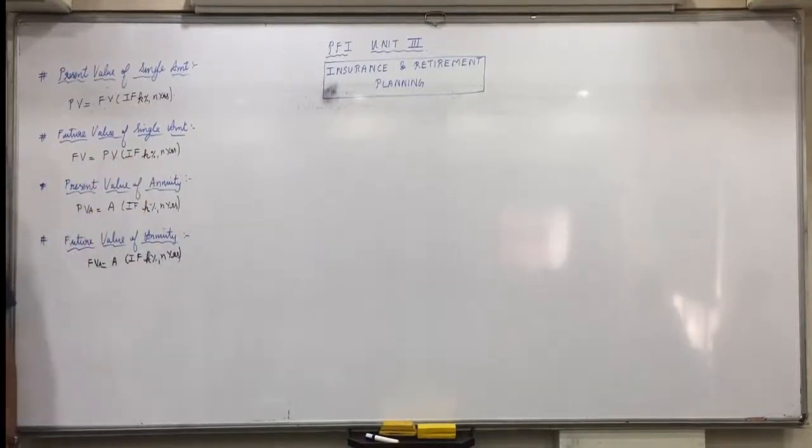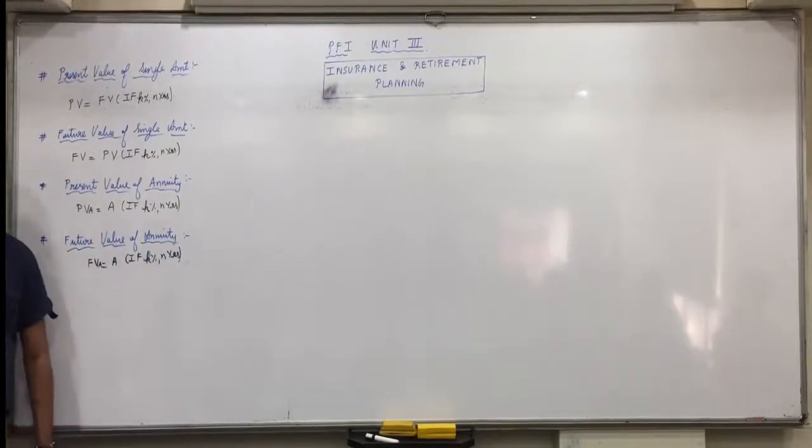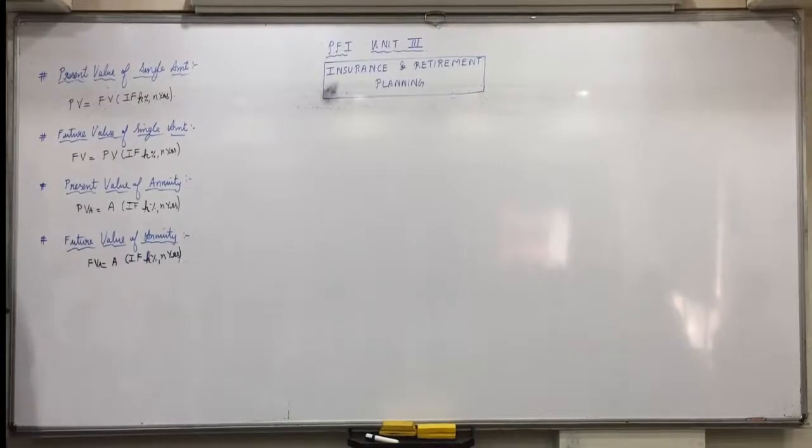We used to have the formula: future value equals present value, the principal amount P, into 1 plus K raised to the power N. And then 1 plus K raised to the power N, for example 1.12 raised to the power 20, calculators were also not allowed. So we had to use logarithms for that. 1.12 raised to the power 20 means 20 into log of 1.12. That is how we used to do it.